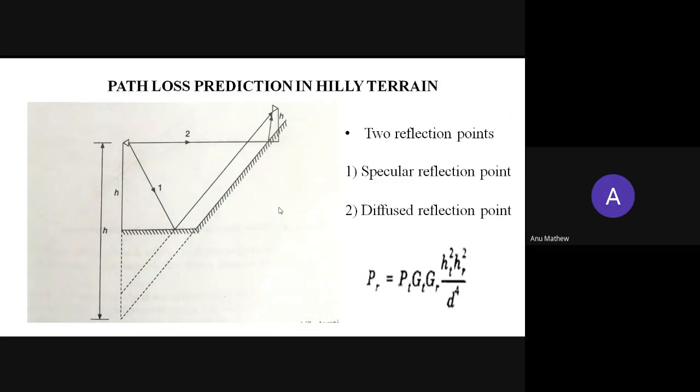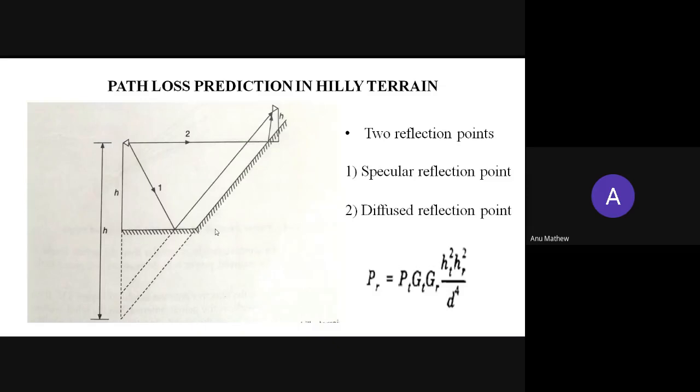Next is the path loss prediction in a hilly terrain. Here we are not going for any analysis. We are just looking at what the path loss is in a hilly terrain area. If the Earth's surface between a transmitter and receiver is not flat, then the effective height of the transmitter should be calculated to determine the power at the receiving end.